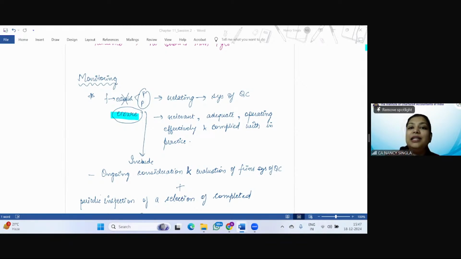And once you have understood, because see, both the things relate to what? The audit quality. But SQC 1 says it is the firm's responsibility. Now, SA 220 will say it is the engagement partner's responsibility. But if you just apply the logic, the points with respect to quality control are going to be the same, right? But more specifically, now when we'll be discussing SA 220, we will see the responsibilities with respect to the engagement partner, and that too with respect to a particular audit engagement. Clear? So now starting with SA 220.